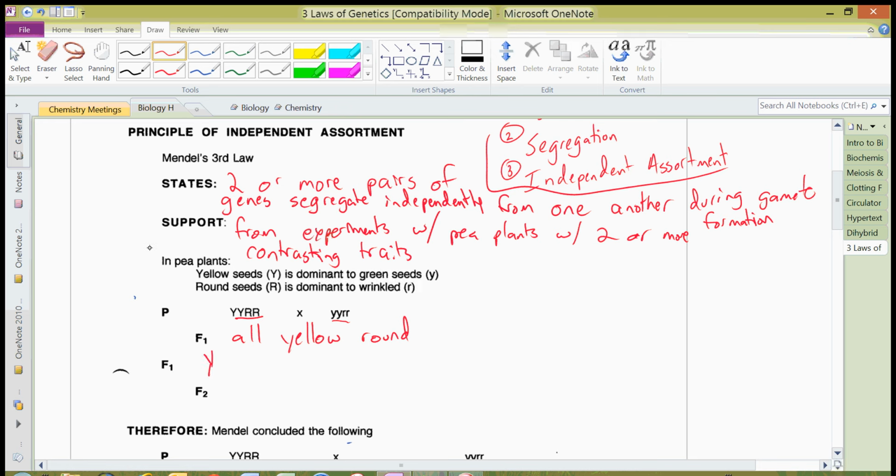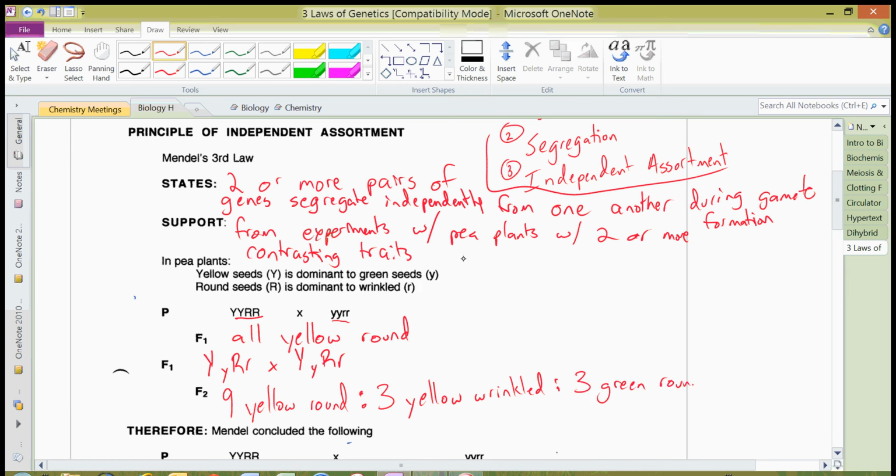And genotypically, what he was getting was individuals that were heterozygous for both those traits. In the F2s, he would do this over and over and over again, so he had huge amounts of numbers and data with this, but it could always be boiled down to this: the F2 generation would get 9 yellow round individual plants, 3 yellow wrinkled, 3 green round, and then a measly 1 green wrinkled that would have both recessive traits again.